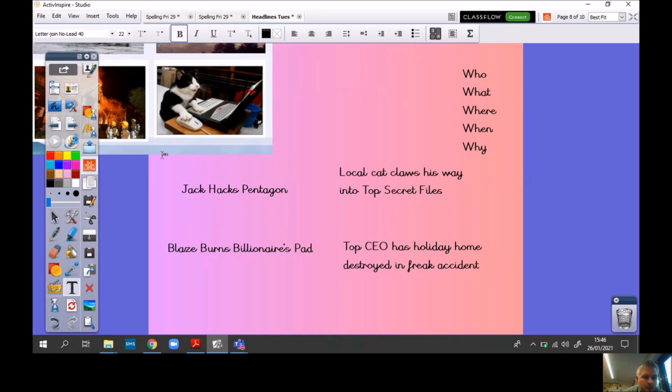So if you want to have a go at the green objective today, please feel free. Choose one of those pictures, come up with an informal one, but then alternatively produce a more formal one that could be found on a broadsheet newspaper.